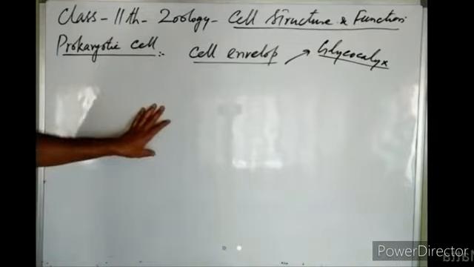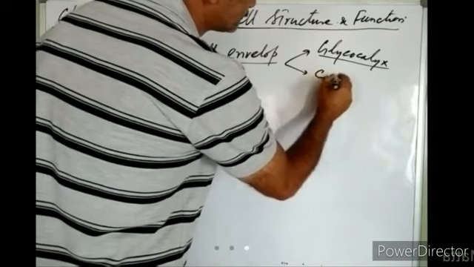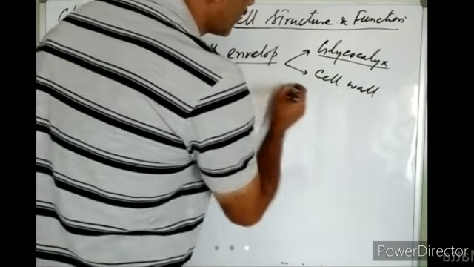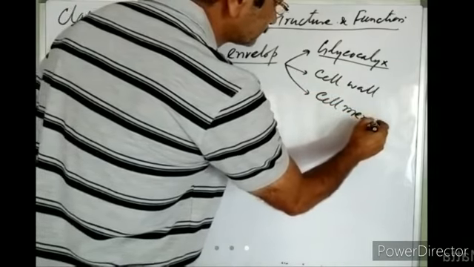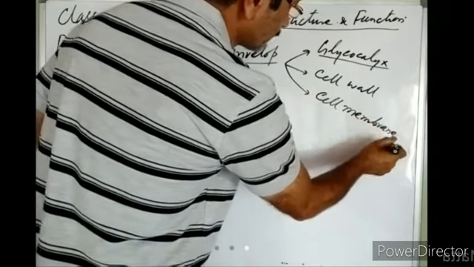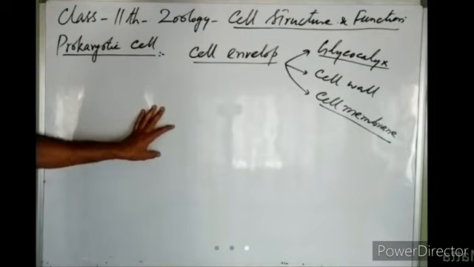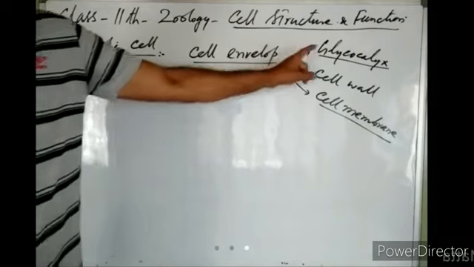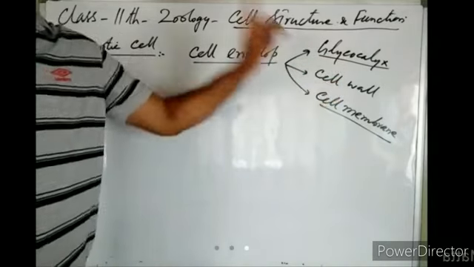Inner to this glycocalyx, there is a cell wall, and inner to the cell wall, there is a cell membrane. These three different layers cover the prokaryotic cells externally, and they are collectively known as the cell envelope. So the cell envelope is formed of the outermost layer known as glycocalyx, the cell wall, and the cell membrane.